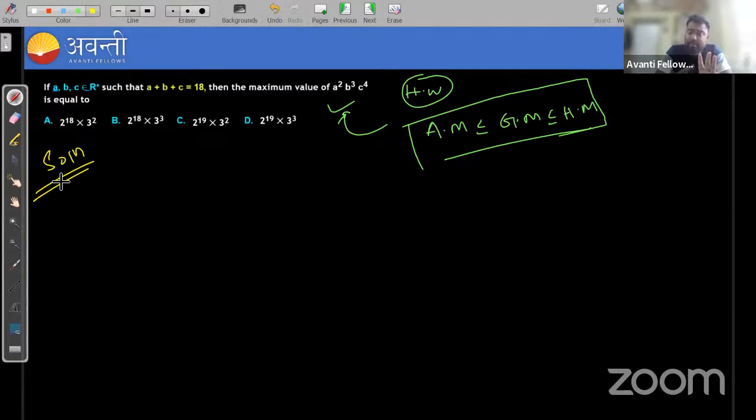So three inequalities we are getting here. Which can we use here? The best is the most common or famous inequality, that is arithmetic mean and geometric mean, to solve this type of equation. So let's solve.